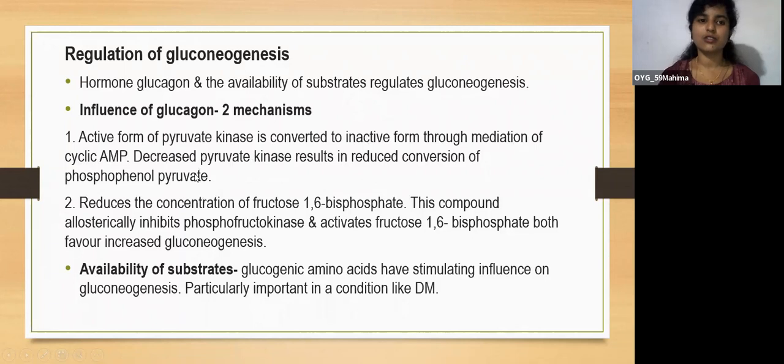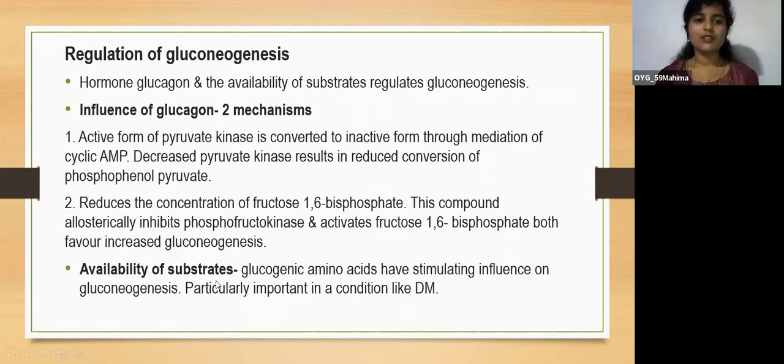So decreased pyruvate kinase results in reduced conversion of phosphoenolpyruvate. And next, glucagon reduces the concentration of fructose 2,6 bisphosphate. This compound allosterically activates phosphofructokinase and inhibits fructose 1,6 bisphosphatase, so reducing it favors increased gluconeogenesis.